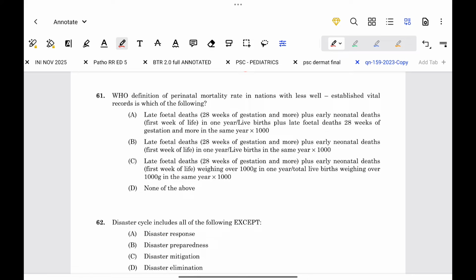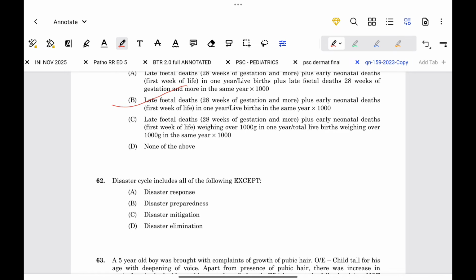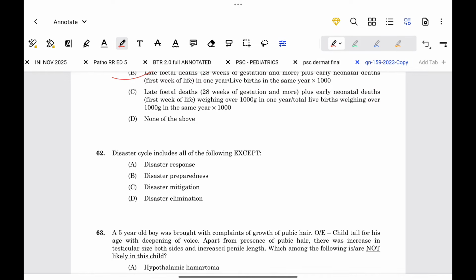Okay, WHO definition of perinatal mortality rate in nations with less well-established vital records is which of the following? Perinatal mortality rate means late fetal death, that is from 28 weeks of gestation and more, plus early neonatal death. Early neonatal death means death in the first week of life in one year. This is divided by total live births in the same year into 1000. So this is the correct answer. Disaster cycle includes response, preparedness, mitigation. There is no disaster elimination.